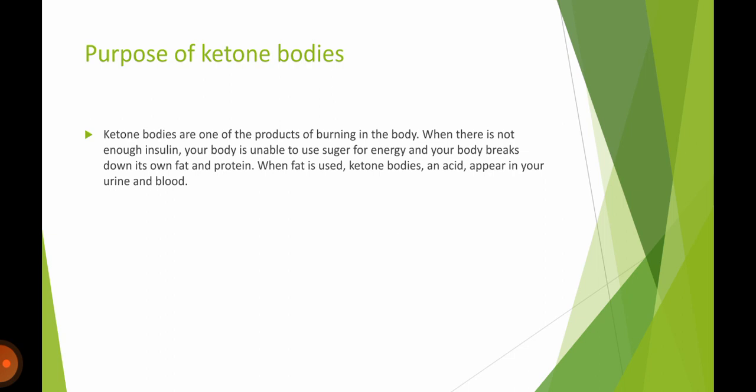Now you can see here the flow chart of the production of ketone bodies. Purpose of ketone bodies. Ketone bodies are one of the main products of fat burning in the body. When there is not enough insulin, your body is unable to use sugar for energy and your body breaks down its own fat and protein. When fat is used, ketone bodies and acid appear in your urine and blood.